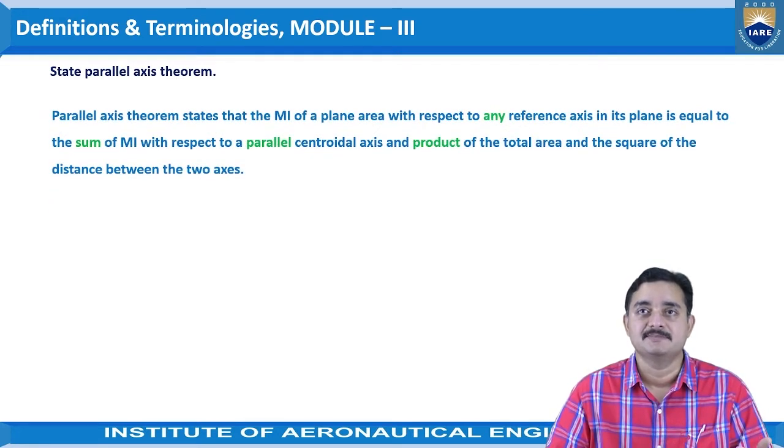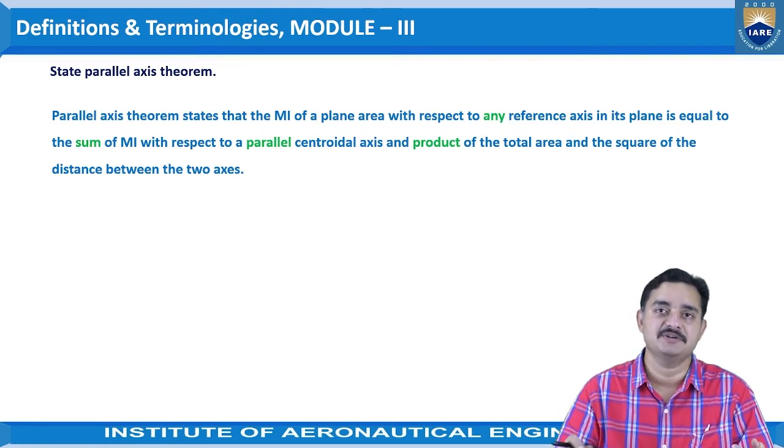The statement says, the parallel axis theorem states that the moment of inertia of a plane area with respect to any reference axis in its plane is equal to the sum of the moment of inertia with respect to a parallel centroidal axis and the product of the total area and the square of the distance between the two axes.